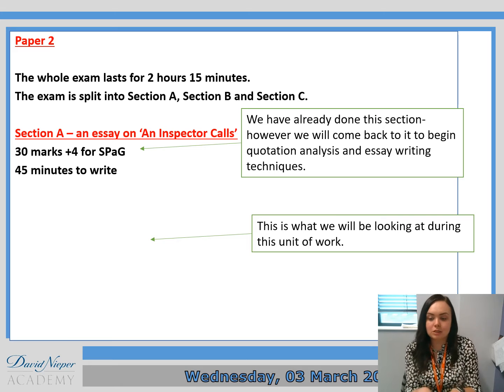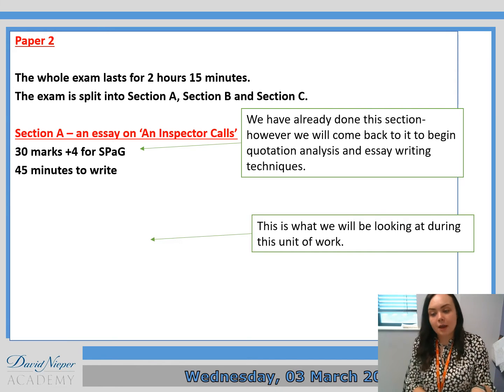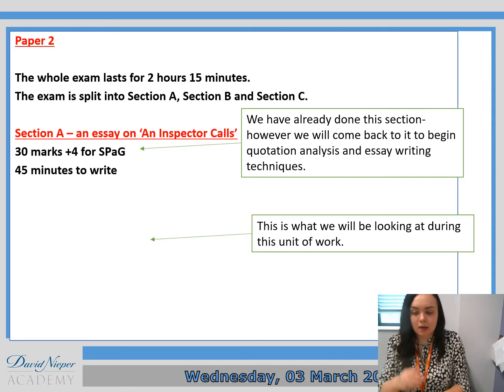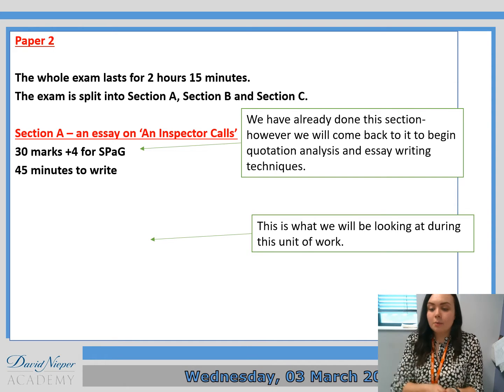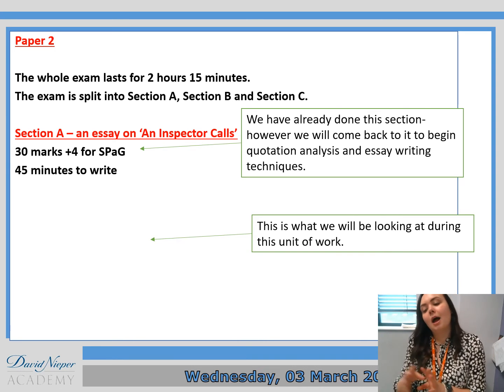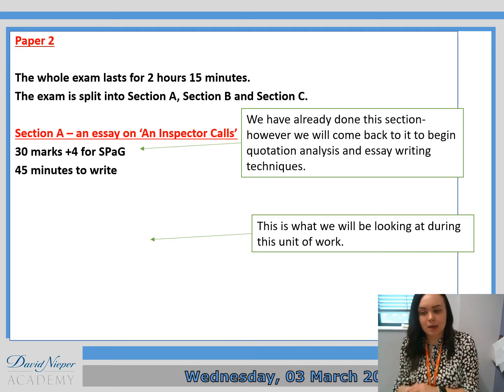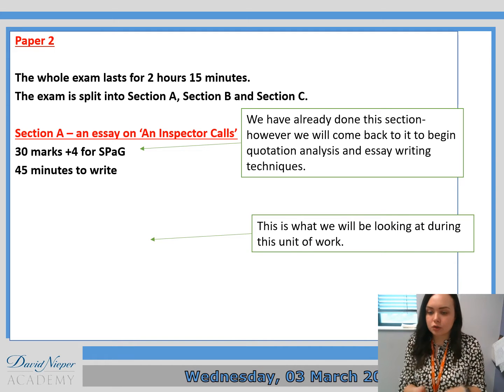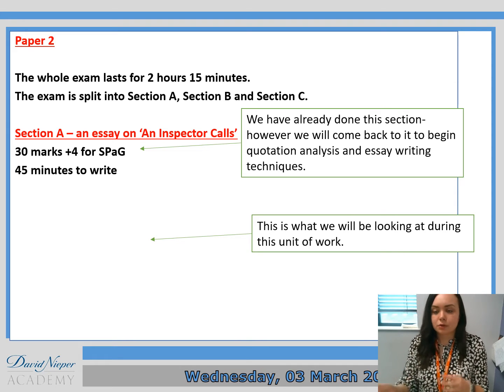So what we're going to do is split this poetry unit in half. We will study half of it running up to Easter and just a little bit after Easter. Then we're going to come back to Anne in Spectacles and do the quotations that you would need and the essay writing side of it. And then we'll come back to poetry at the end of the year. So we're breaking it up because we know that these units have quite a lot of content and they're kind of difficult to get your head around. So if we keep coming back to them, then that's going to help you to remember.